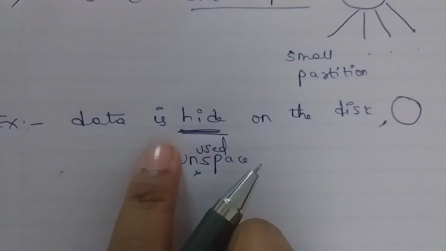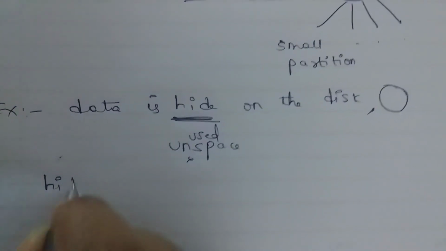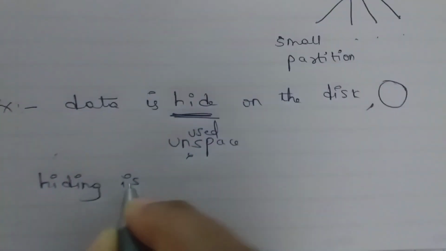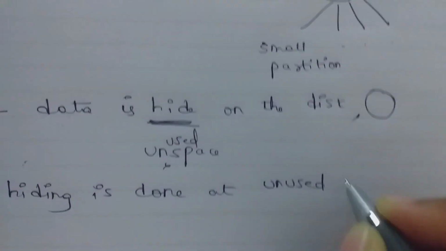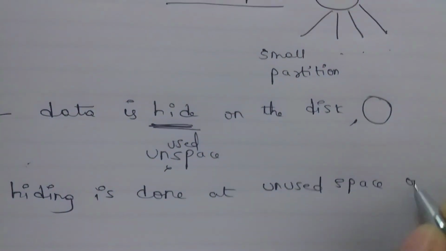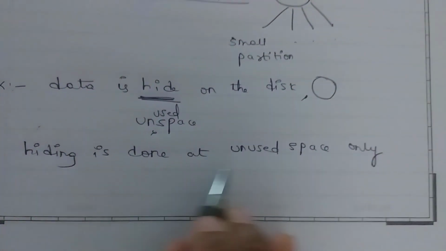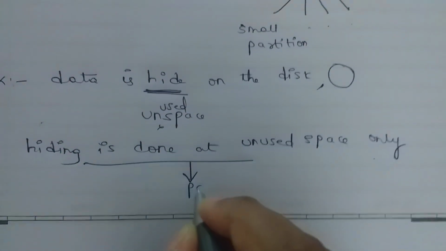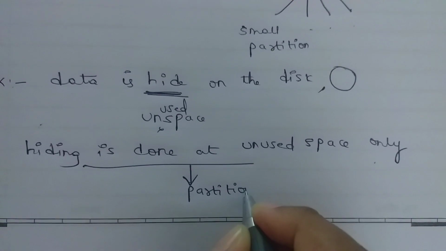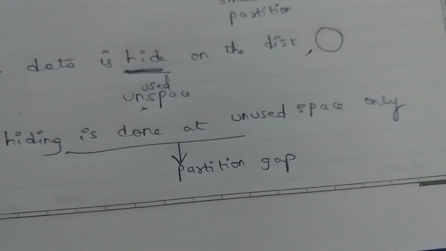I am writing one point: data is hidden on the disk, and hiding is done at unused space only. This is called a partition gap.